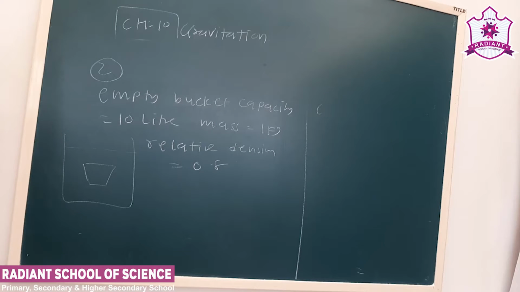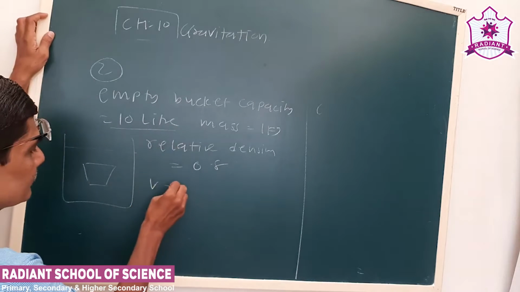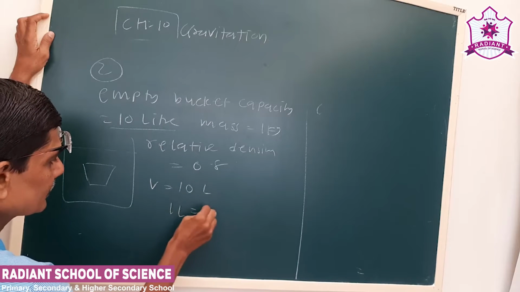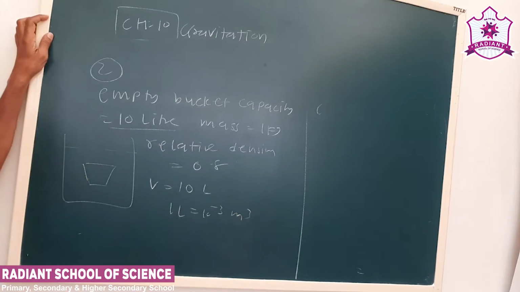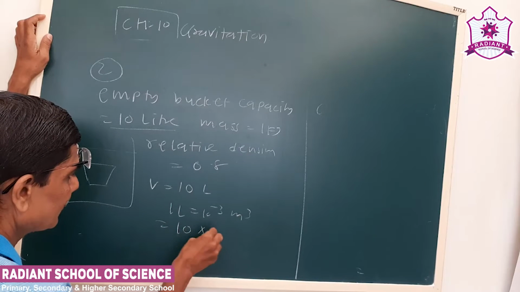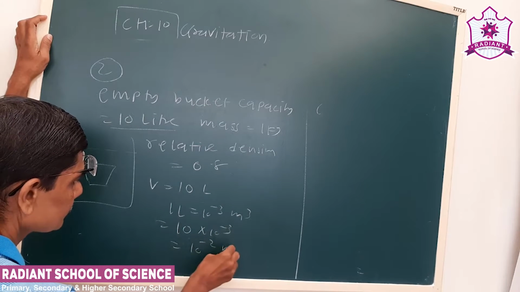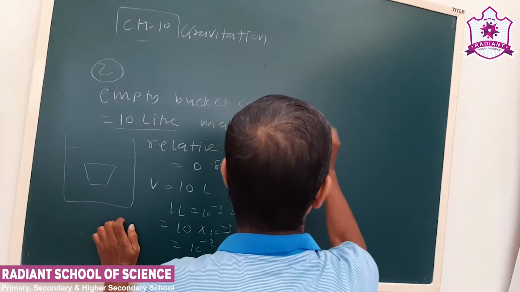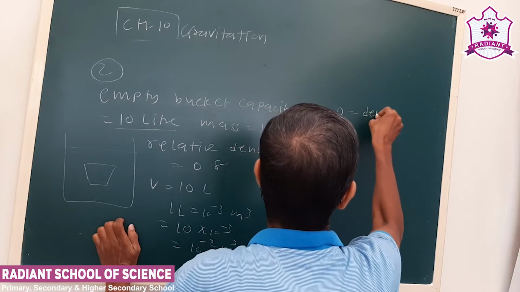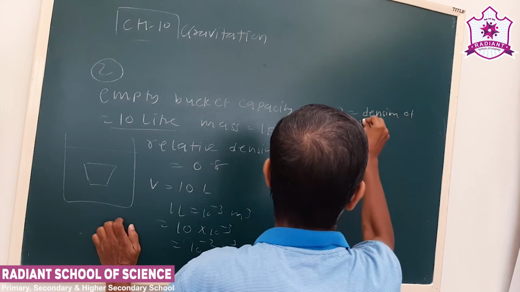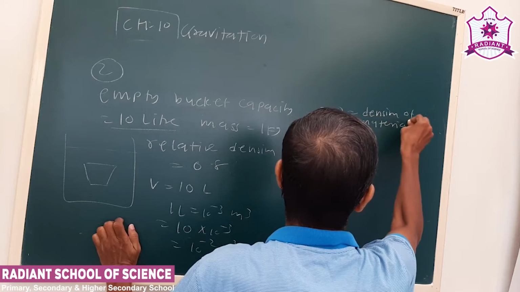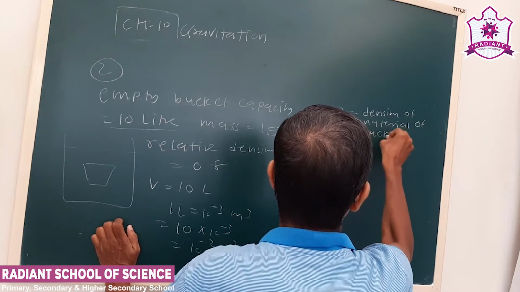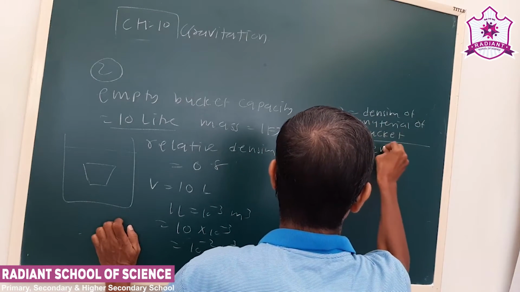Now see, volume is 10 liter. 1 liter is 10 to minus 3 meter cube, that we have to keep in mind. That is 10 into 10 to minus 3, so volume is 10 to minus 2 meter cube. Now see the relative density, which is given as 0.8.